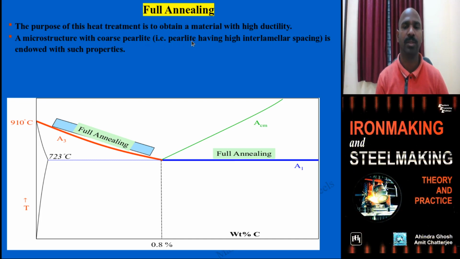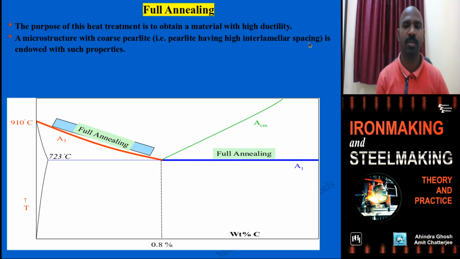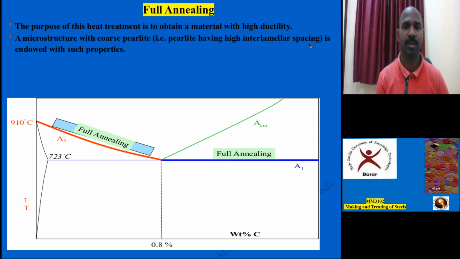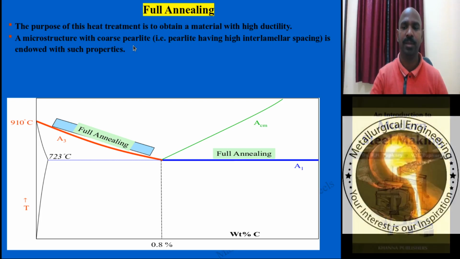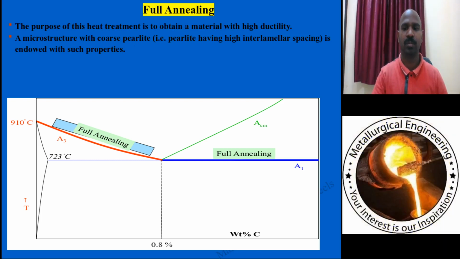Coarse perlite is perlite having high interplanar spacing between the ferrite band and cementite band. That is why it is called coarse perlite, which you would have seen in the microstructures in the physical metallurgy lab, and studied in the physical metallurgy and phase transformation subjects as introductory things.